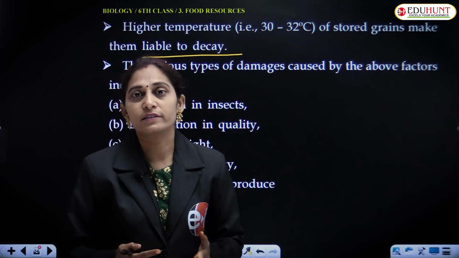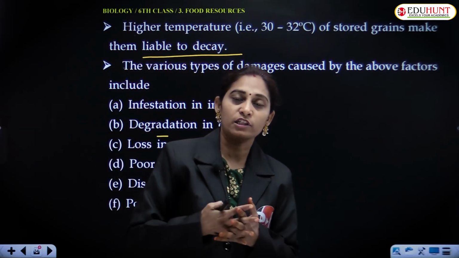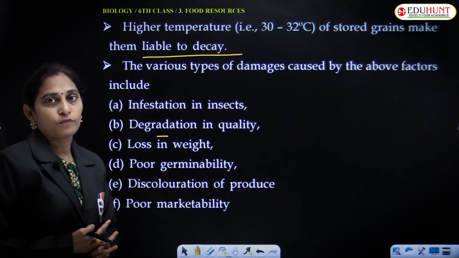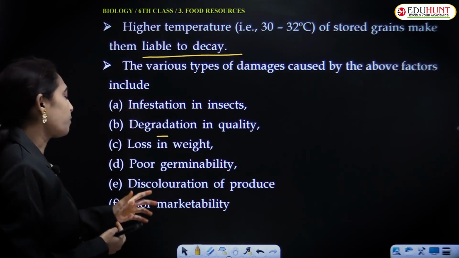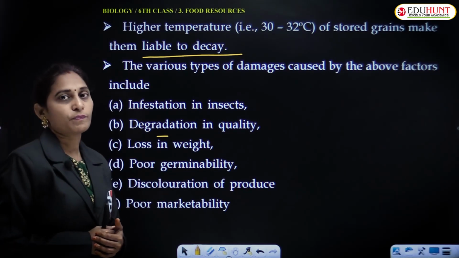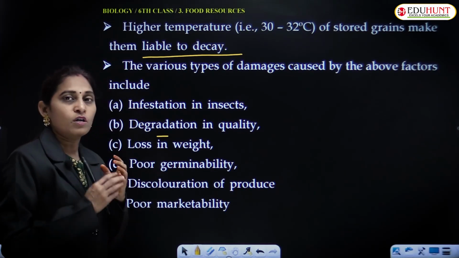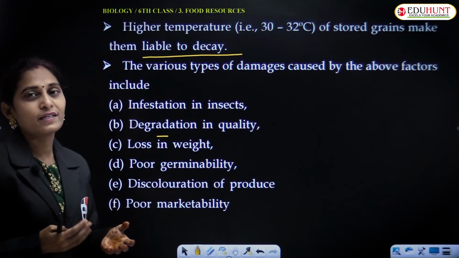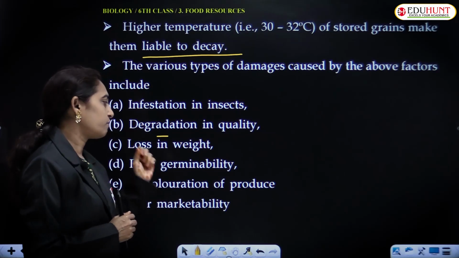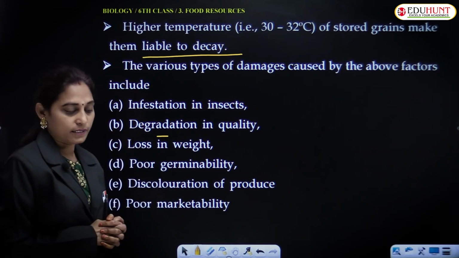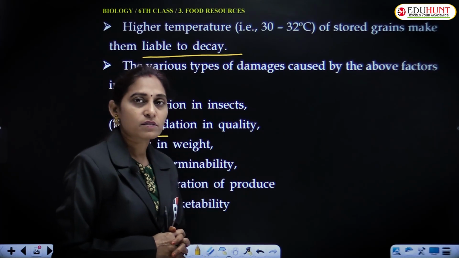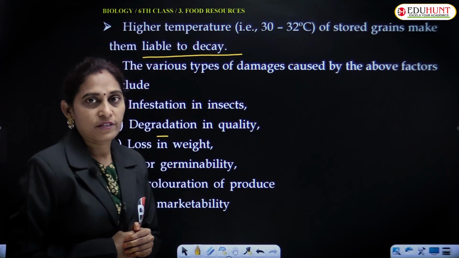The germinability may be decreased because of improper treatment and improper storage. Discoloration of the produce may lead to economic losses. If the quality is not good, we ourselves won't buy it because of discoloration. That is one of the factors. And poor marketability. Marketing becomes less. Ultimately, who will get the loss? Ultimately, the farmer faces great loss.